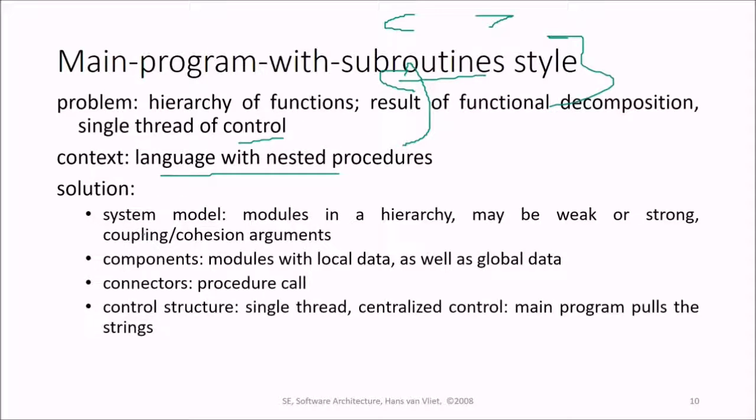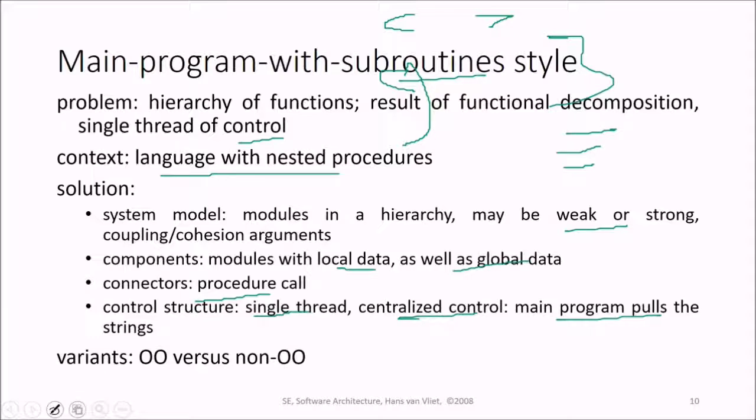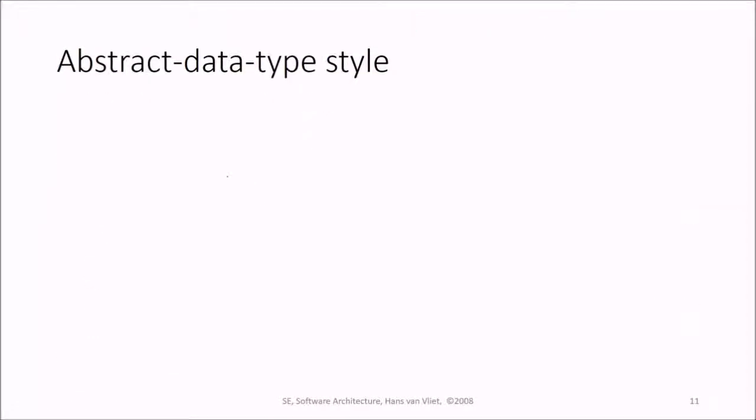And then you have a system model, and in this system model you can have modules in various hierarchy. This may be weak or strong coupling and cohesion order. Then what about components? Modules with local data as well as global data. Connectors are using procedure calls. And the control structure is single thread, centralized control. So the main program pulls the strings. The variants can be object oriented versus non-object oriented.